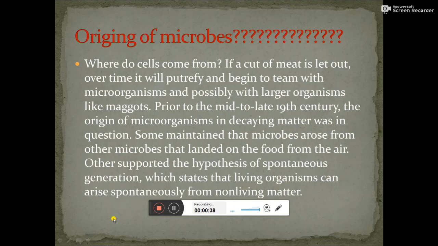So the theory of spontaneous generation was stating that whether it is a big form or a small living form, all of them arise from non-living matter. They considered the origin of microbes to be something like that, but that is not the true case, as we all know. So let's explore it.